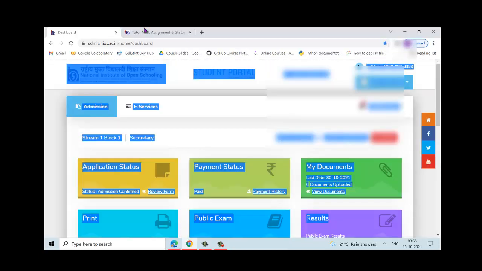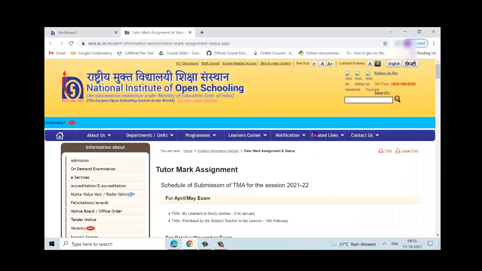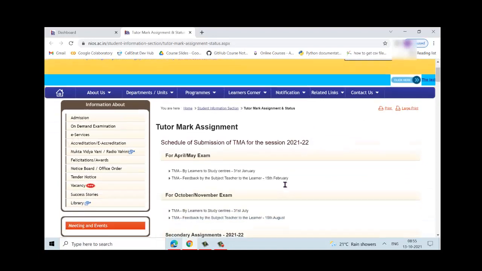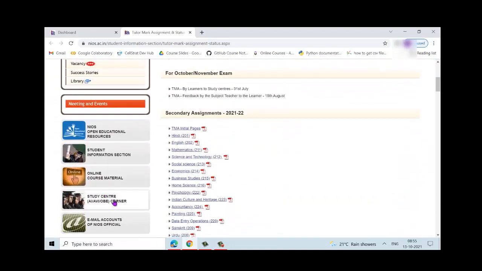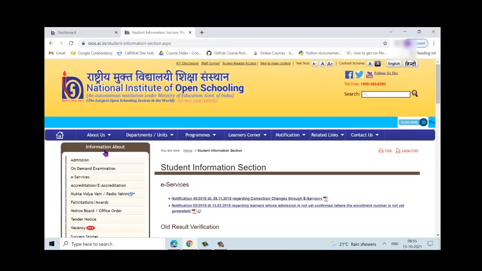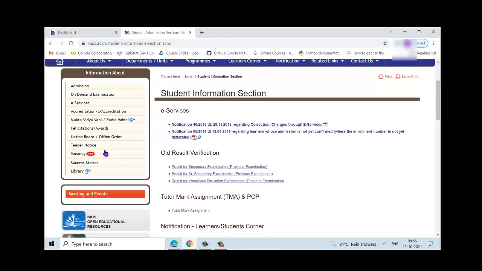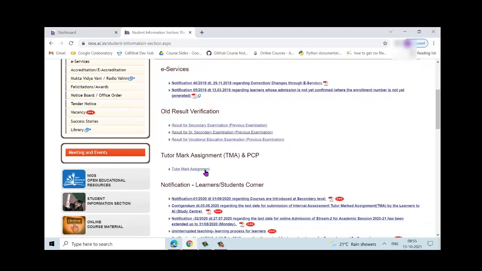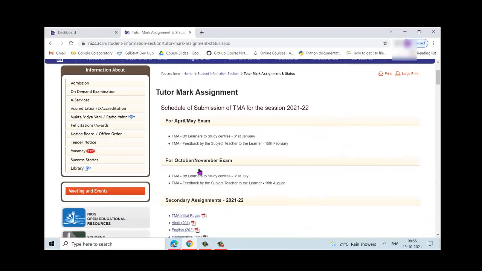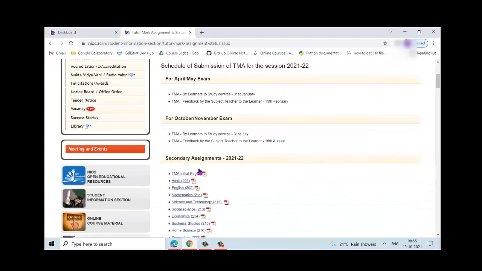All the TMA dates are again available on the NIOS website. So if you click here on the student information section on the main NIOS screen, you could also see that you have this link, tutor marked assignment here. So this page will actually give you the dates for your TMA submissions.